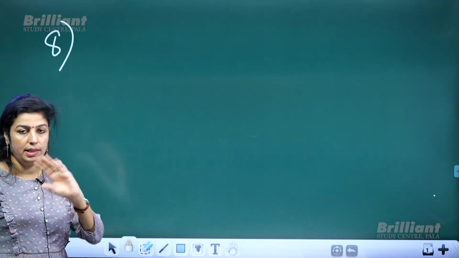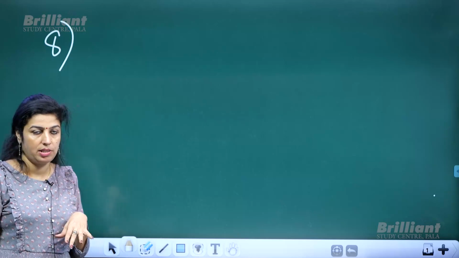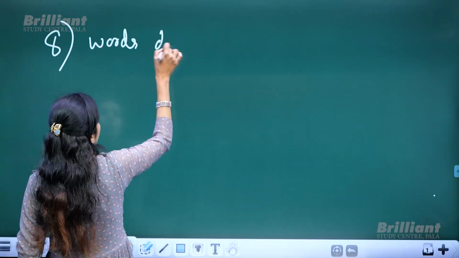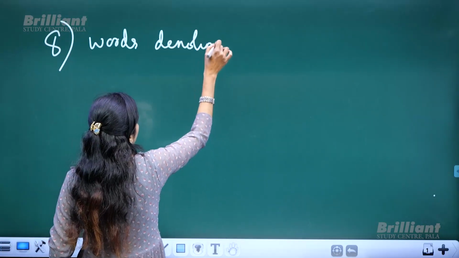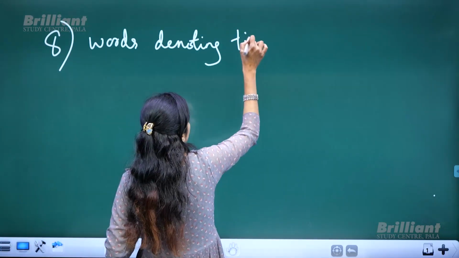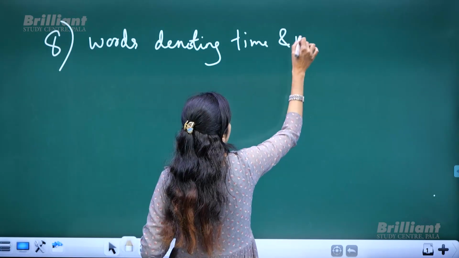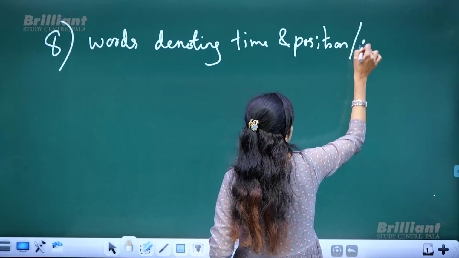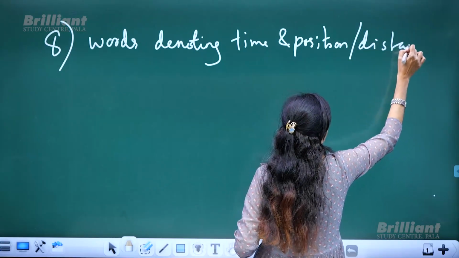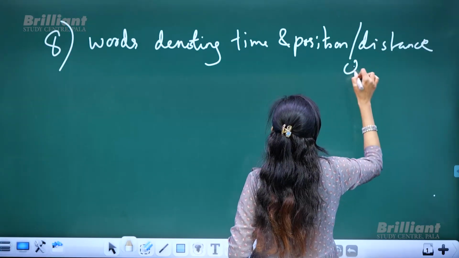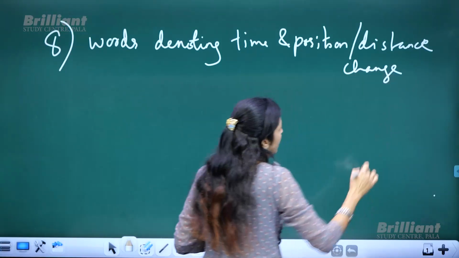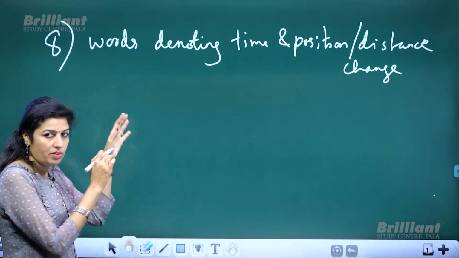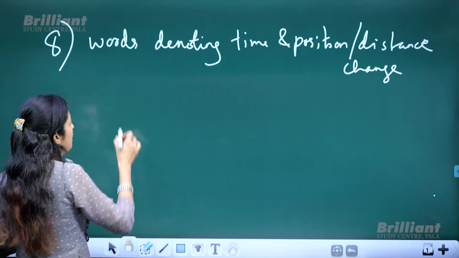Words denoting time and position or distance, better word, distance, change. These words change when you convert direct into indirect speech. So these are the words. I'll give a list of those words.